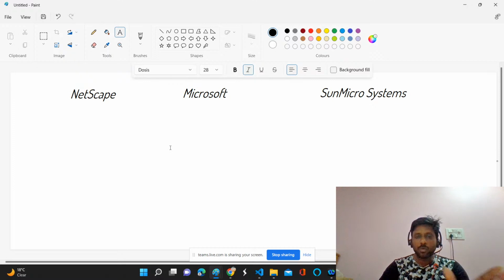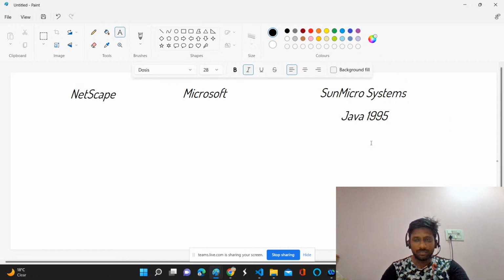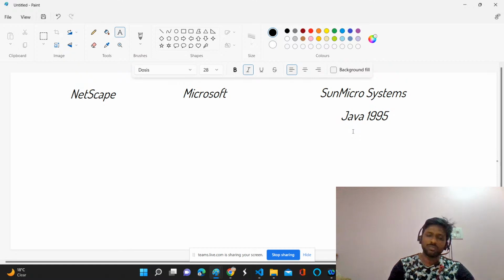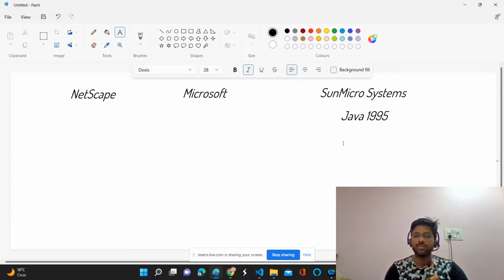So in this process, Sun Microsystems came up with the beautiful, powerful and most popular programming language called Java in 1995, around the second quarter, maybe April or May. It was very popular from day one. Like a star hero's movie or an India versus Pakistan cricket match, if you open the booking, it will close in 10 minutes, not more than 10 minutes. It will complete in 9 minutes also. That popular, because Sun Microsystems introduced the Java programming language.